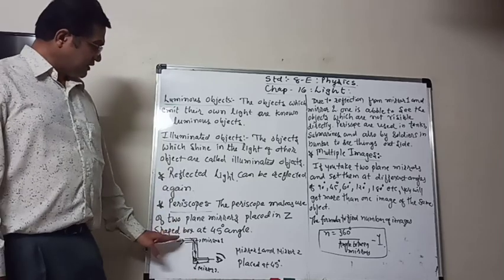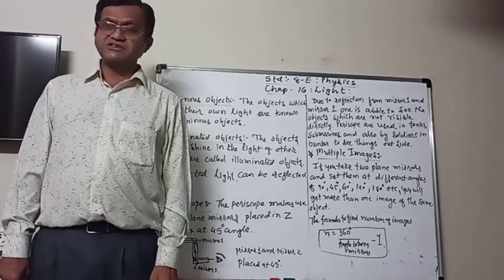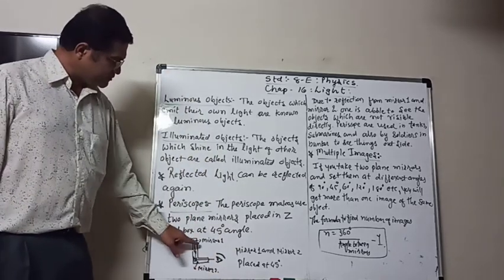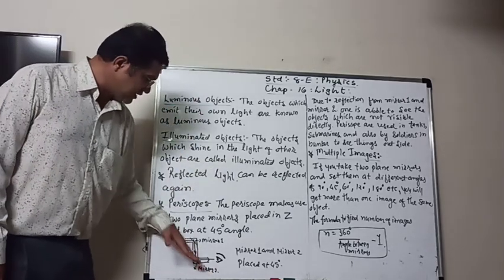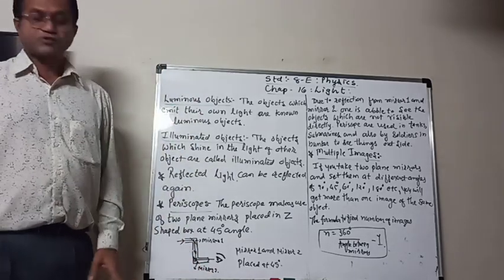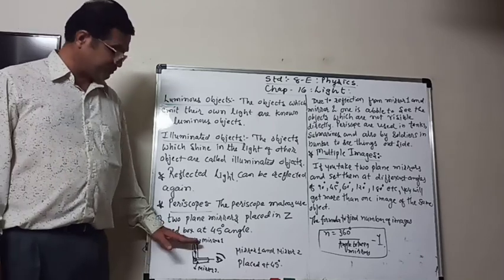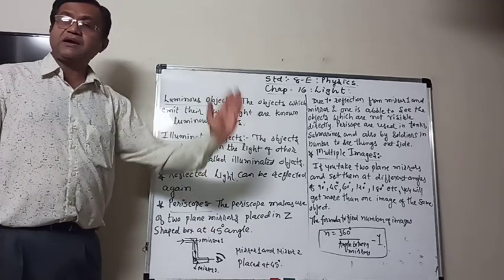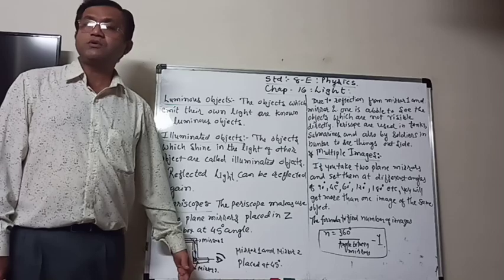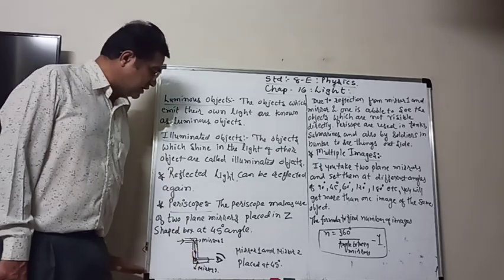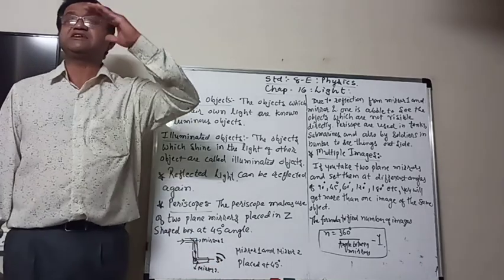So it is like a Z-shaped tube, in which mirror 1 is placed at 45 degrees, and the other mirror is here at 45 degrees. So the rays from the object come here and reflect at 90 degrees and go to mirror 2, and then it is reflected again, so that we can see that object which we cannot see directly.